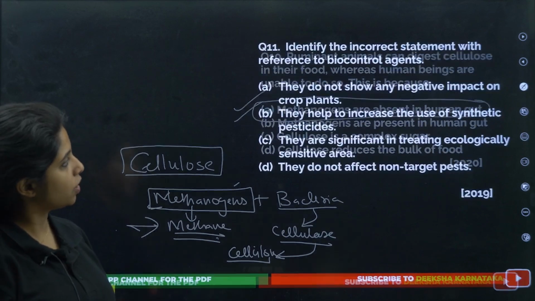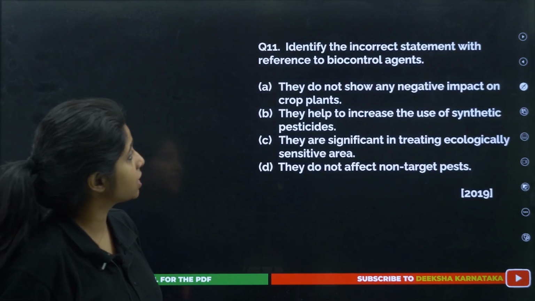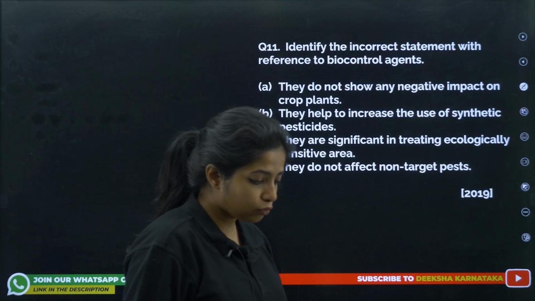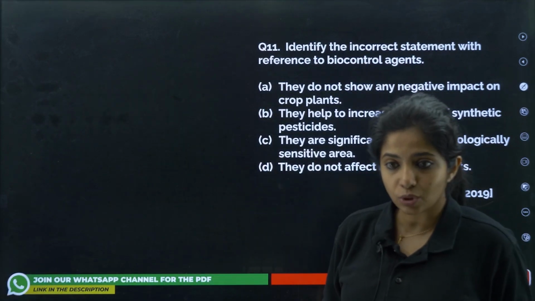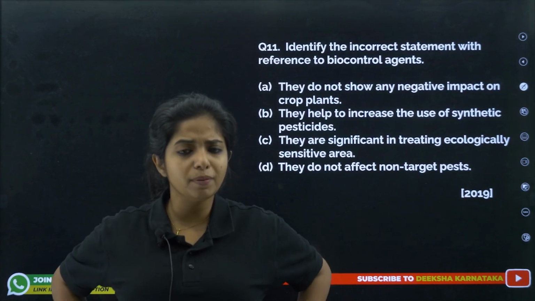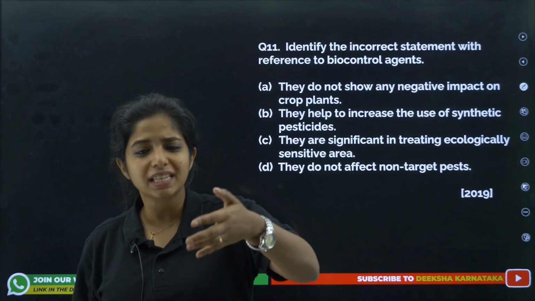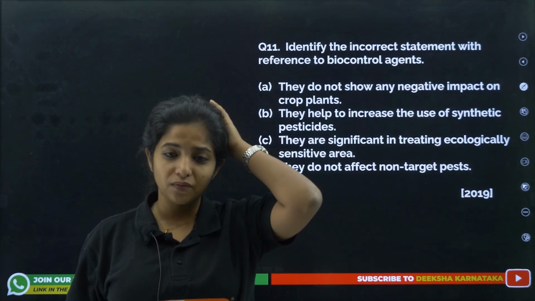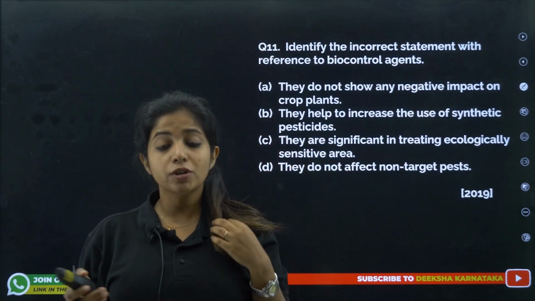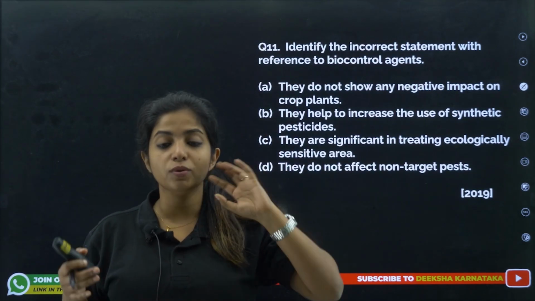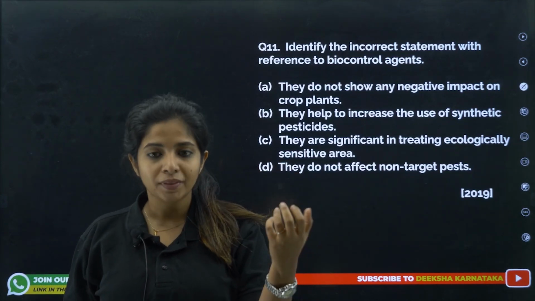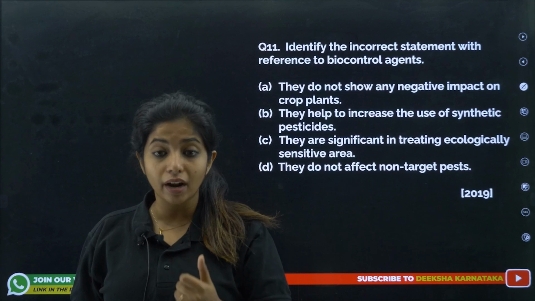Okay, chalo, next. Identify the incorrect statement with reference to biocontrol agents. What do you mean by biocontrol agents? So, you know children, we use chemical pesticides for killing pests. But this is not really good because these pesticides could seep into the soil and then into the water bodies, and we are going to drink that water, and these chemicals get inside our body. So, instead of that, we are going to use biocontrol agents, which are living organisms that feed on pests. For example, the dragonfly eats the mosquito larvae.